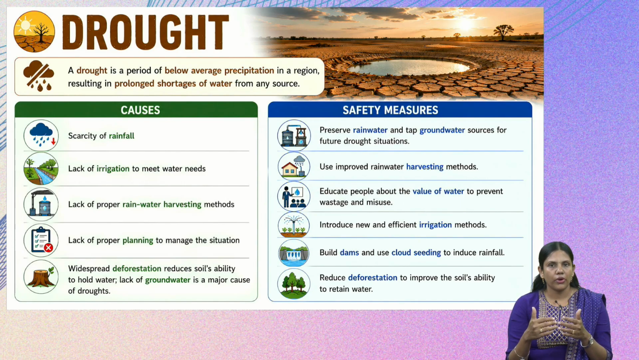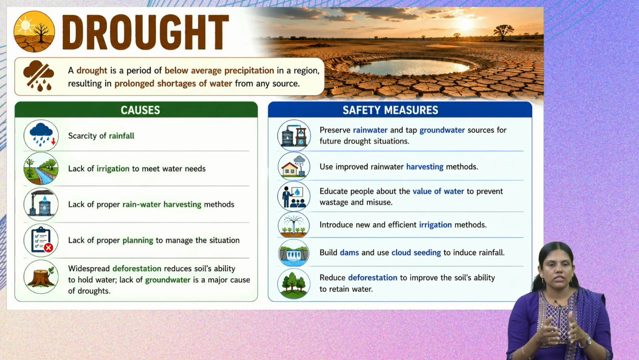Then there is lack of proper rainwater harvesting methods. When it rains, if the water is not being stored or harvested properly, then that can also lead to drought conditions when the rain is not there. Then we have lack of proper planning to manage the situation. For example, if there is a drought in a place and the government or the management is not able to handle the situation properly, and whatever water already exists is used up, then that also leads to drought.